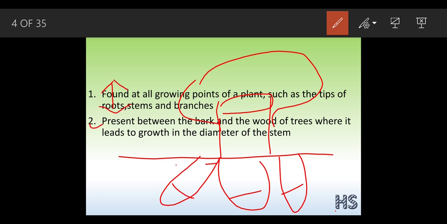But the second point helps to increase in a horizontal way like this. That is why you can see the stem can grow in size, because the meristematic tissues are present out here also. They are present at this junction, at these tips, and in this stem as well, which allows growth in the diameter of the stem. They can grow in the vertical way and the horizontal way.